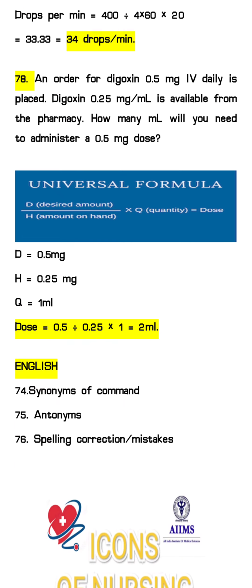As we know, the formula for desired dose calculation is D by H into Q. D is the desired dose, whatever the doctor's order, H is the amount in hand that we get from the pharmacy, and Q is the quantity, how many ml or volume. So D is 0.5 mg, H is 0.25 mg, and Q is 1 ml. So the dose we will give to the patient is 2 ml.